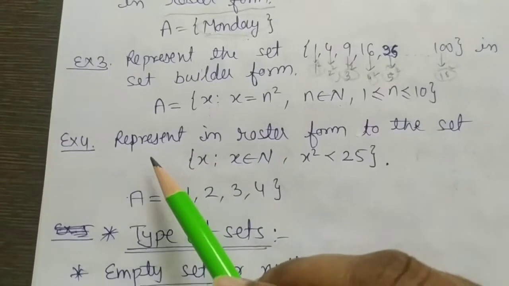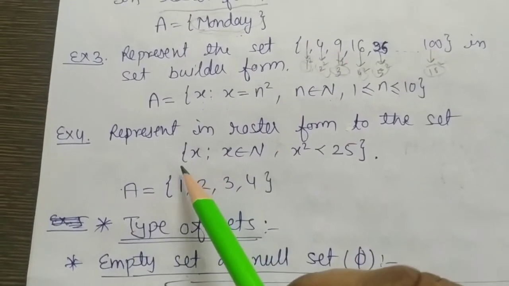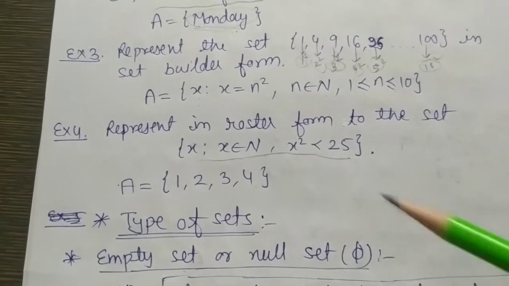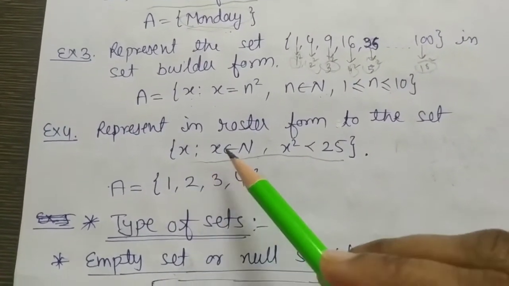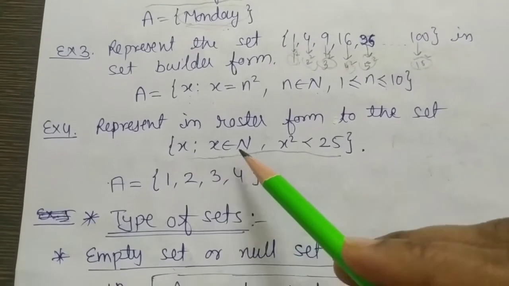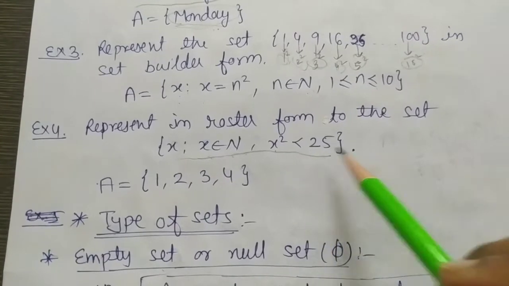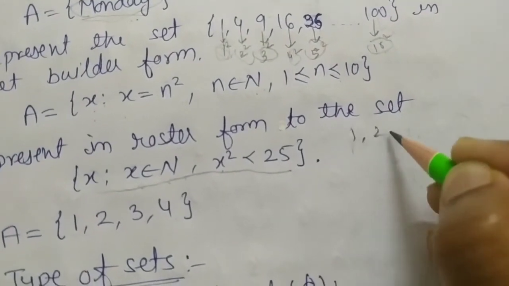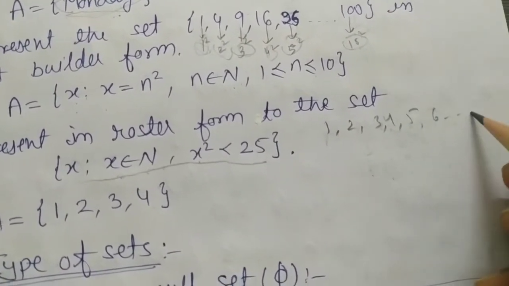Taking another example, represent the given set in roster form. We are given it in set builder form and we have to write the roster form. What is the definition? There is element X. X belongs to N means X is a natural number, and X square is less than 25. Let us take natural numbers 1, 2, 3, 4, 5, 6 and so on.